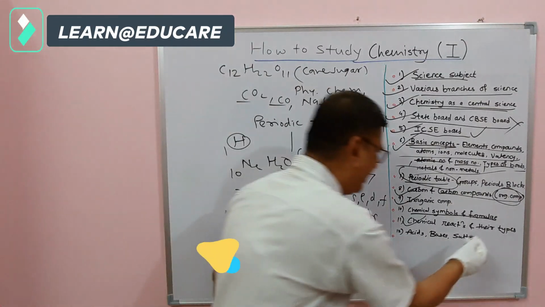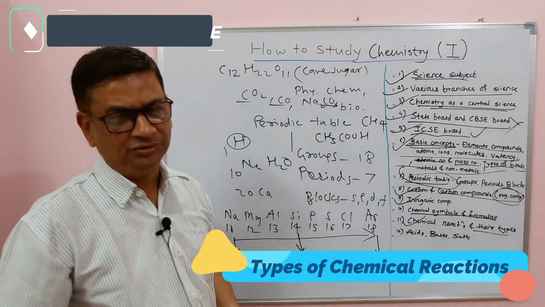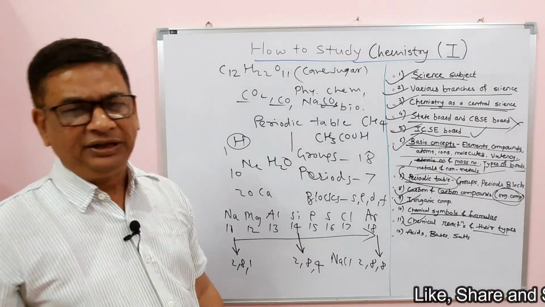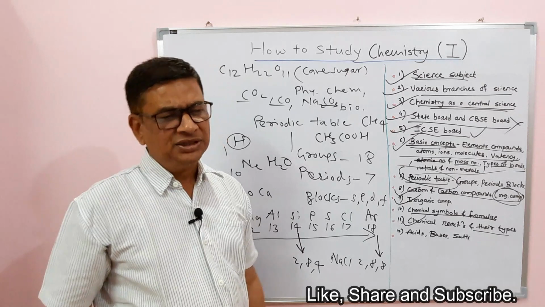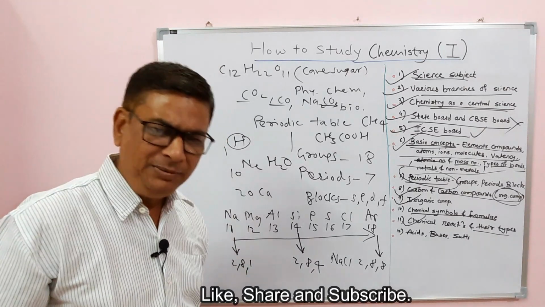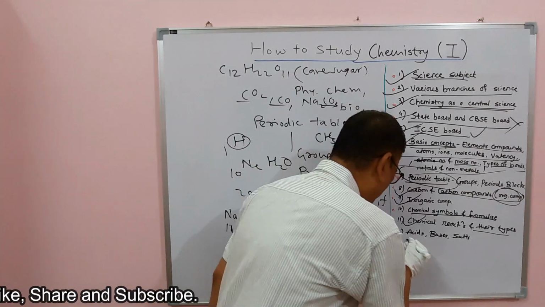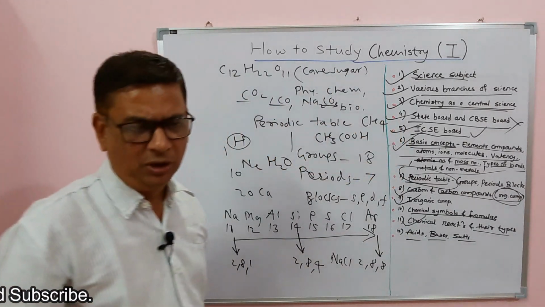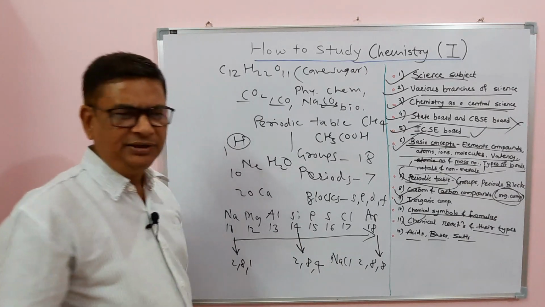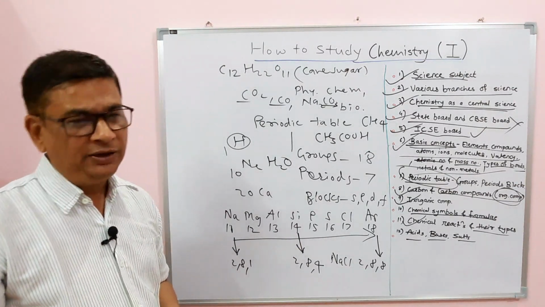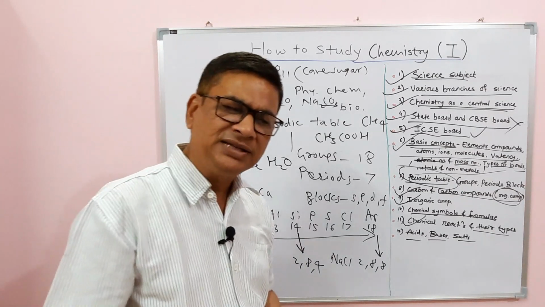Then the types of reaction. There are a lot of types of reaction, like hydrolysis, oxidation, reduction, dehydration, substitution reaction, elimination reaction; you should know all their types. Further, you should know what is meant by acid, base and salt. For example, do you know sulfuric acid, H2SO4, that is called the king of chemicals? Hydrochloric acid, HCl, nitric acid, HNO3.